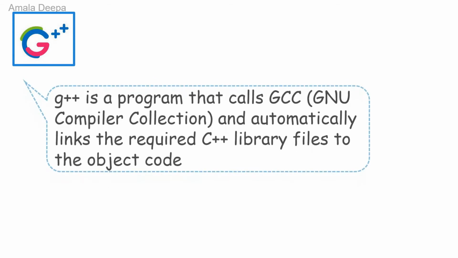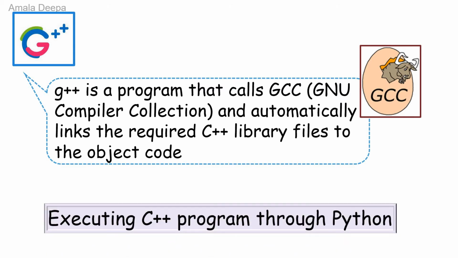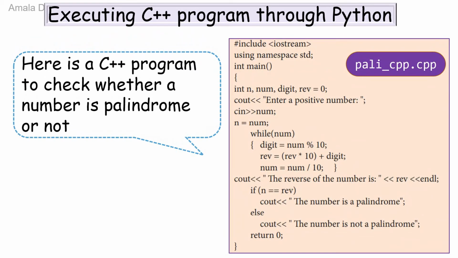What is G++? G++ is a program that calls GCC and automatically links the required C++ library files to the object code. GCC stands for GNU Compiler Collection. Next, let me show you an example for executing a C++ program through Python. Here I have a C++ program to check whether a number is palindrome or not.